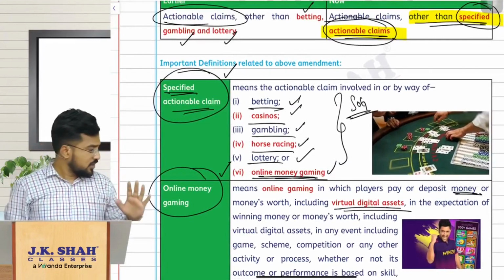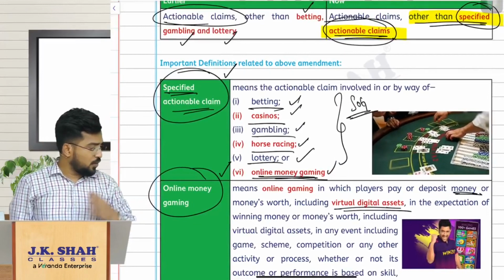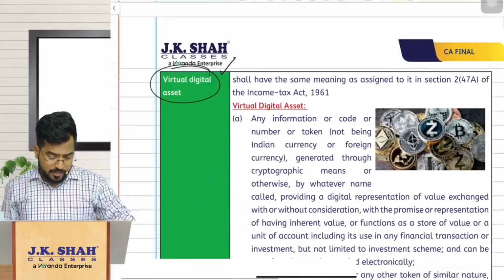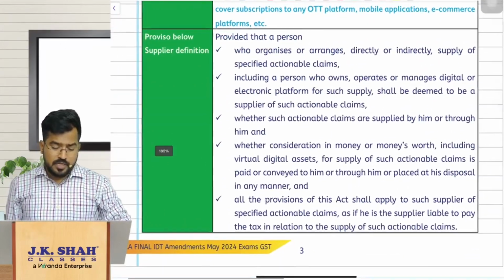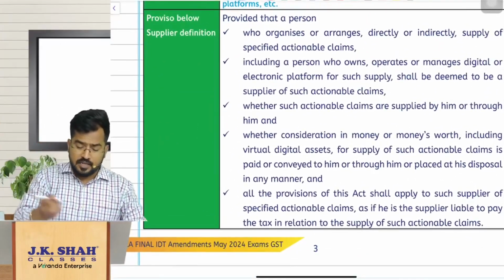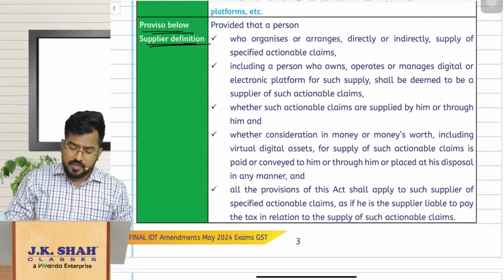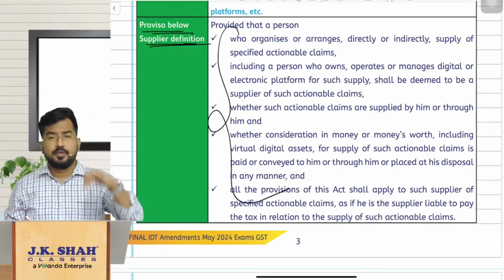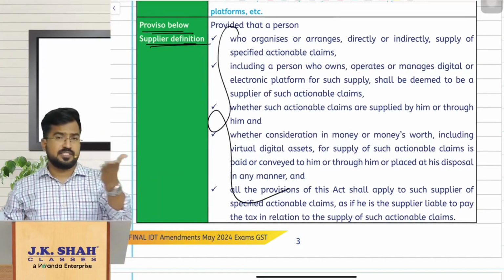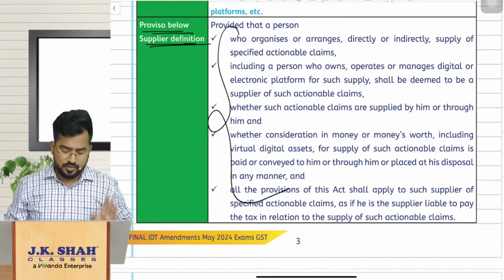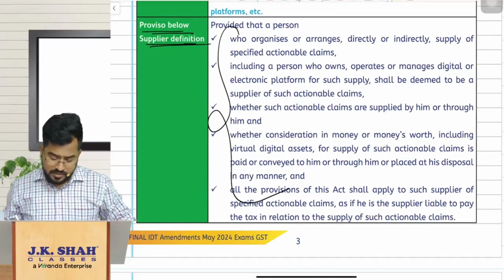Right. So that is what amendment number 1 for you all. Let us move on to the next amendment, amendment number 2. For this purpose they have just added a proviso below the supplier definition, where they are trying to tell us that people providing these activities, the specified actionable claims, are also called suppliers. So nothing relevant here. Let us not waste our time here.